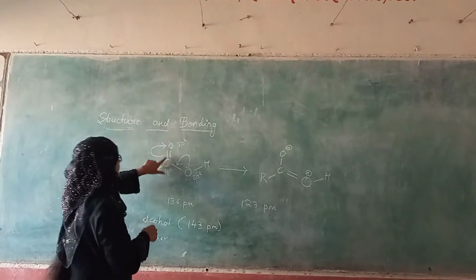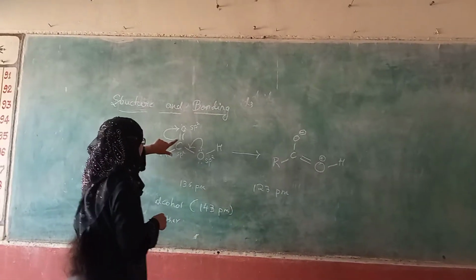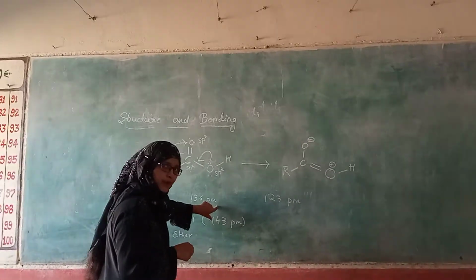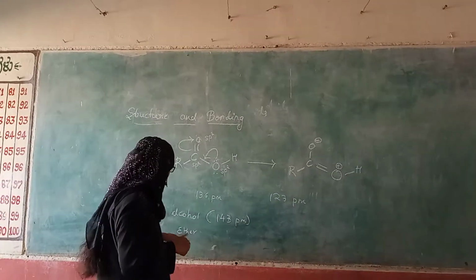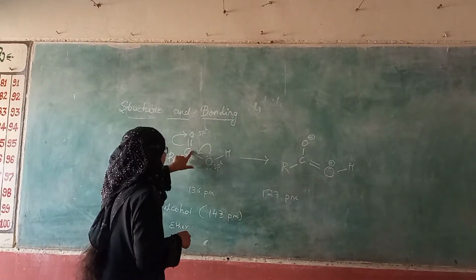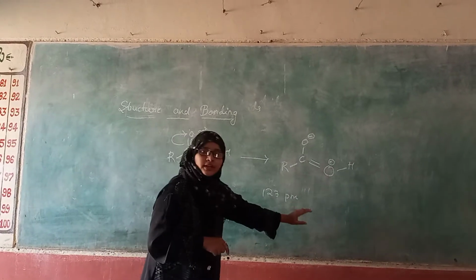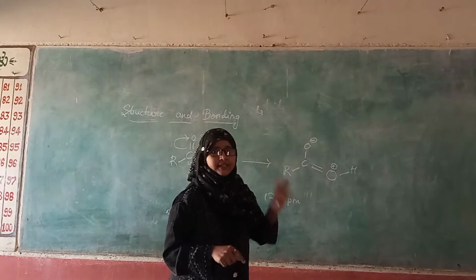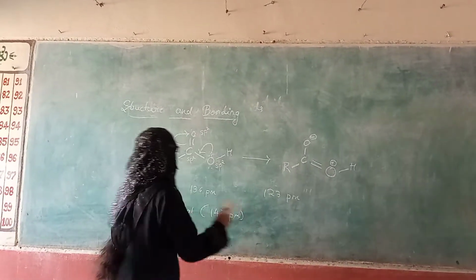Here the carbon-oxygen single bond is 136 picometer, shorter compared to alcohol and ether, which is 143 picometer, and the double bond length is 123 picometer, which is longer as compared to that of aldehydes and ketones.